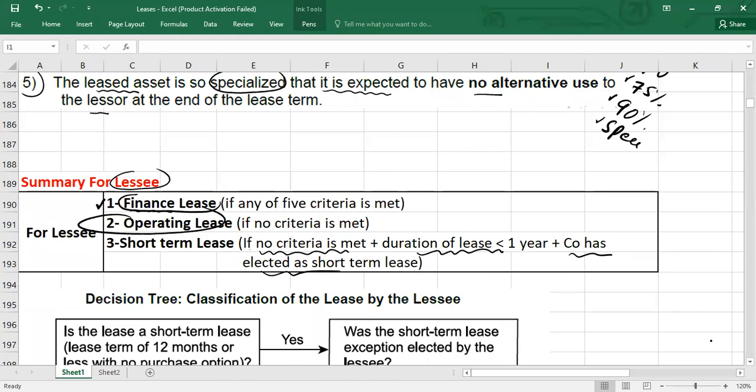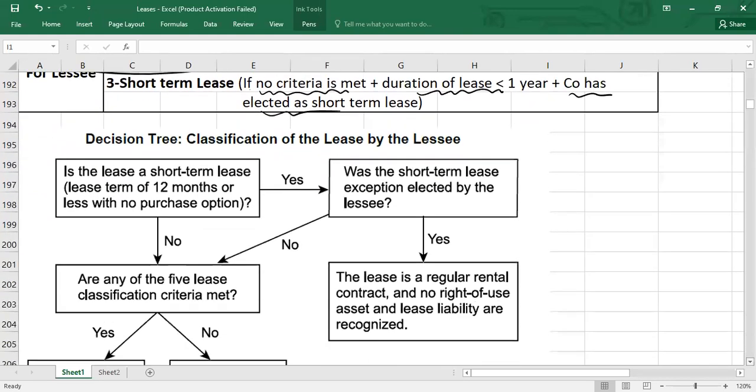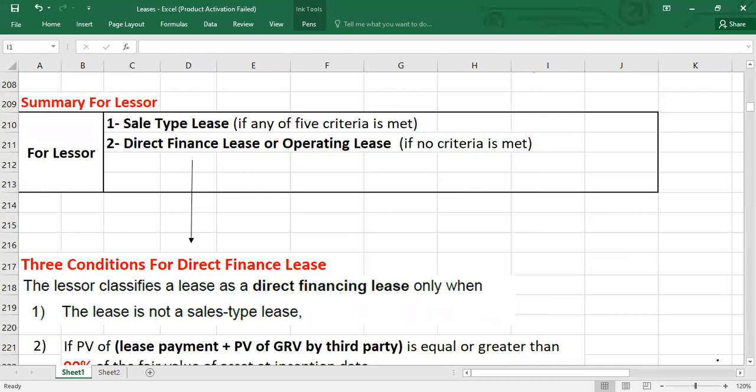Now I'm going to talk about the lessor point of view. For the lessor, we have overall three types: sale type lease, direct finance lease, and operating lease. First of all, again, which five criteria are there? Transfer of title, purchase option, 75% test, 90% test, and the asset is specialized.